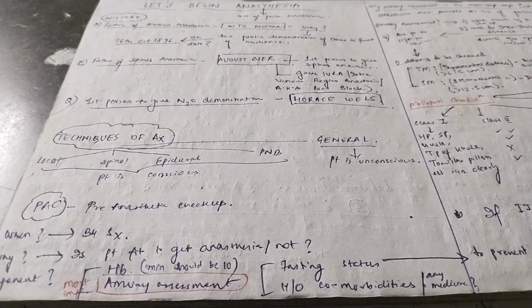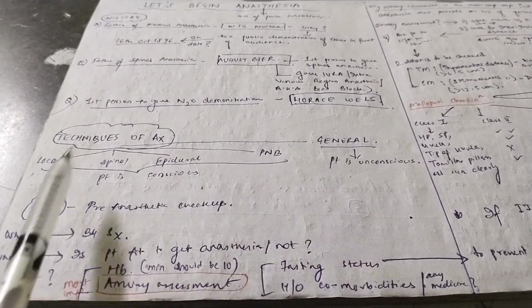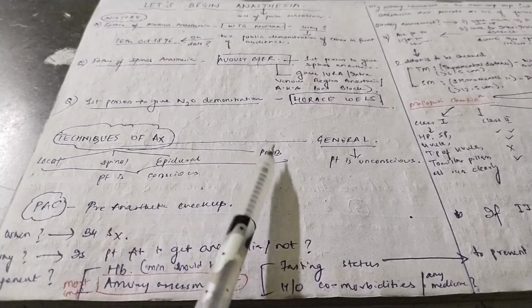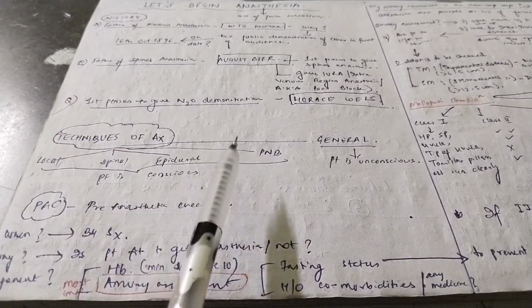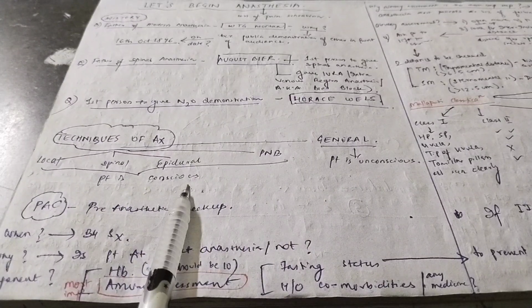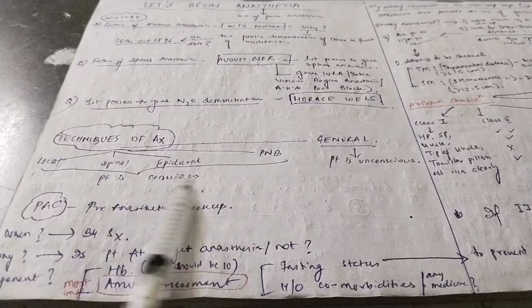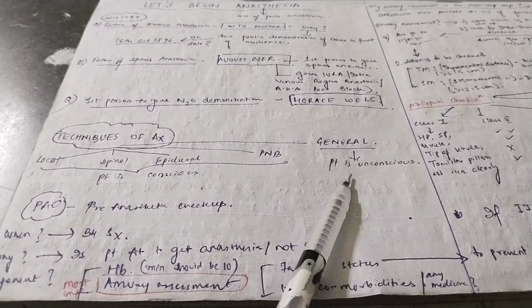In broad classification, there are 2 techniques of anesthesia. One is local anesthetics, and the second one is general anesthesia. Under local anesthetics, you further have local anesthesia, spinal anesthesia, epidural anesthesia, and peripheral nerve block. Why have I classified this into 2 broad categories? Because in local anesthetics, the patient is conscious, which means if you are giving local anesthesia, spinal anesthesia, epidural anesthesia, or peripheral nerve block, the patient is conscious. But in case of general anesthesia, the patient is unconscious. So it belongs to a different technique of anesthesia.